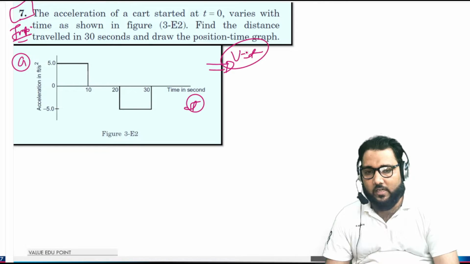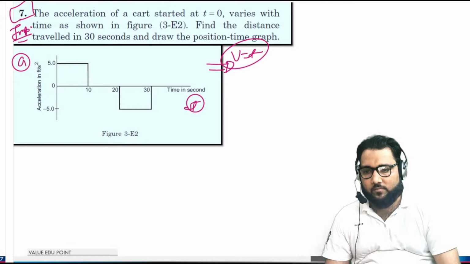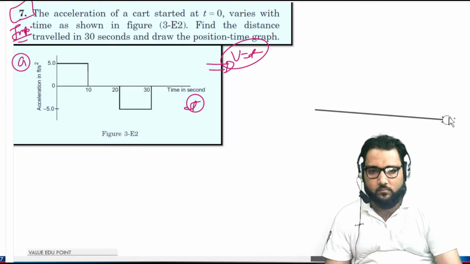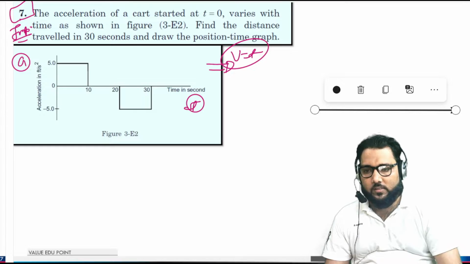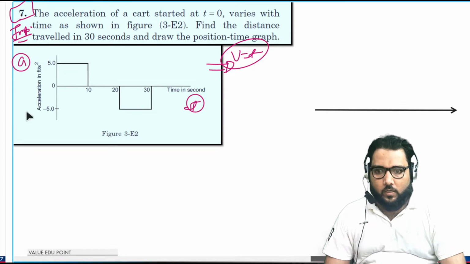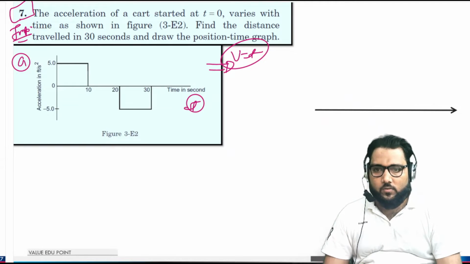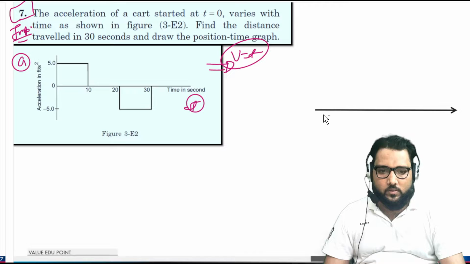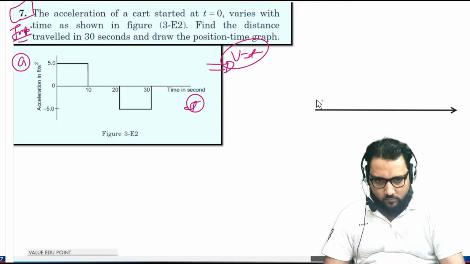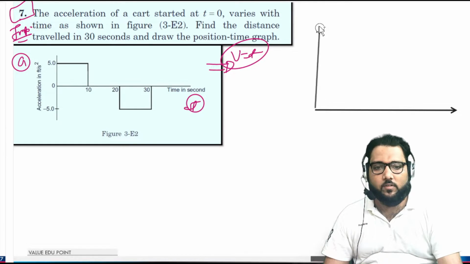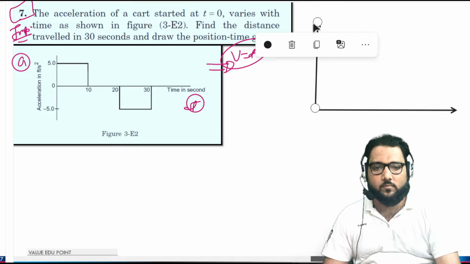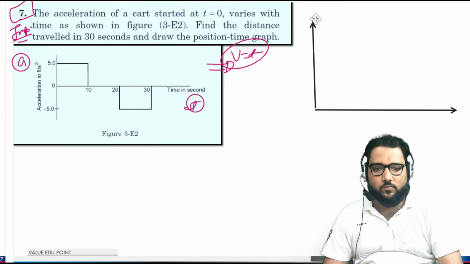So what is a VT diagram? Velocity versus time curve. We are given the AT curve, and we will make this into a VT curve, guys.